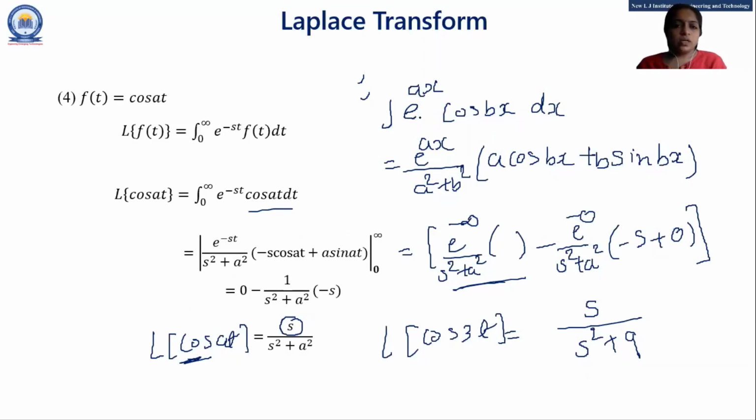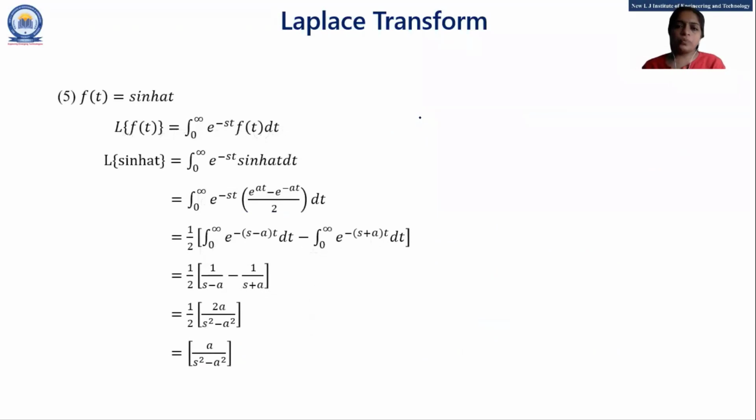Okay, students. So let's move with one more formula, and that is Laplace of sine hyperbolic at. See, students, our last formula, that is trigonometric formula, sine at and cos at, and this one is hyperbolic. So both are different. Again, I replace my function of t with sine hyperbolic at, both the sides, right?